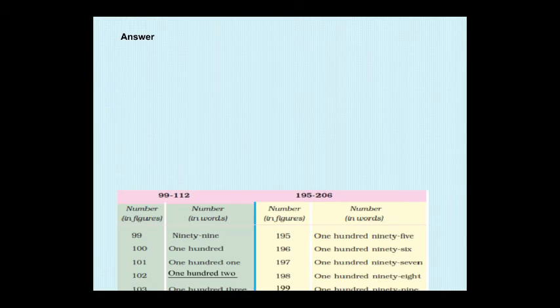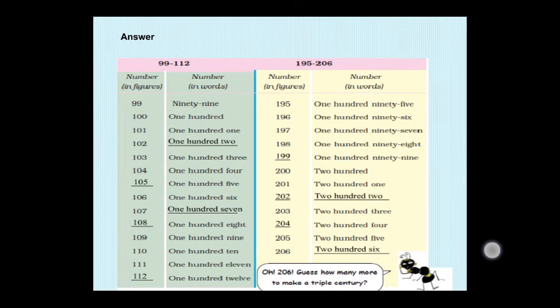I will show the answer. See, numbers in figures are given, and numbers in words are also given, from 99 to 112. You have to answer here, filling the blanks. 99's next number is 100. 100's next number is 101. 101's next number is 102. See, 102 is given in figures. You have to answer in words.